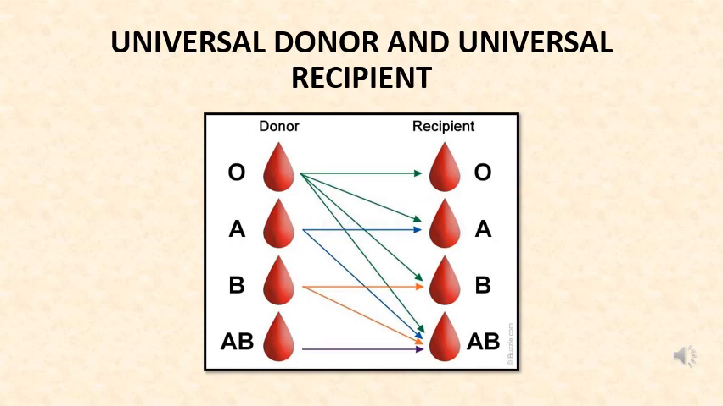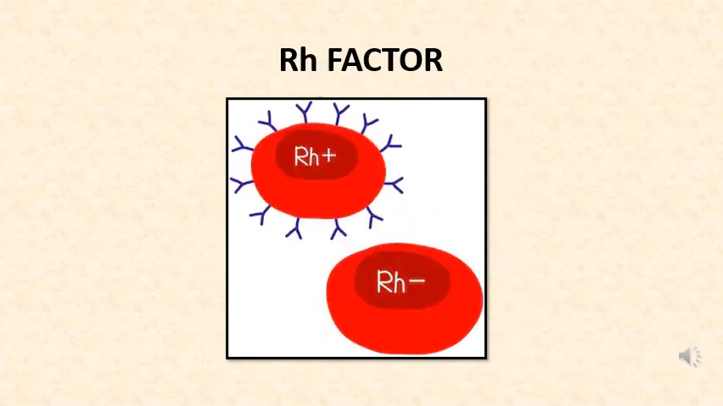A person with blood group AB can receive any type of blood and is called a universal recipient as it has both the antigens. A person with blood group A can receive blood from a person with blood group A and O. A person with blood group B can receive blood from persons with blood group B and O.